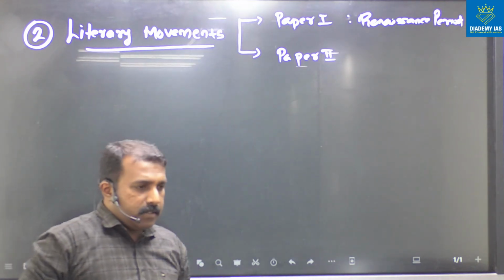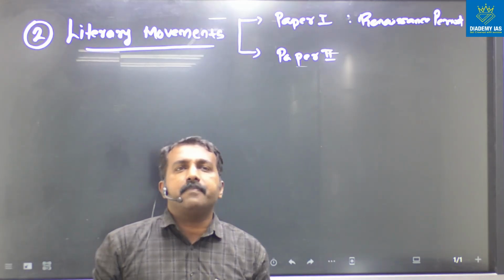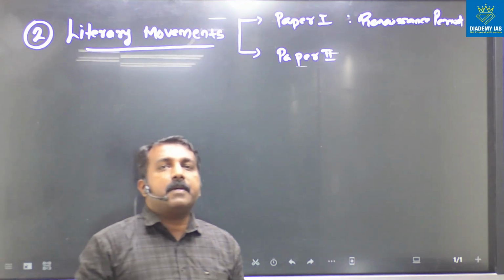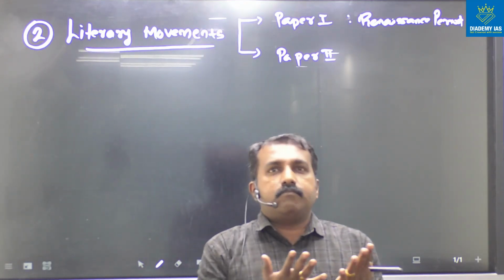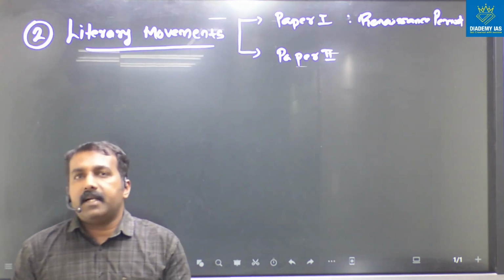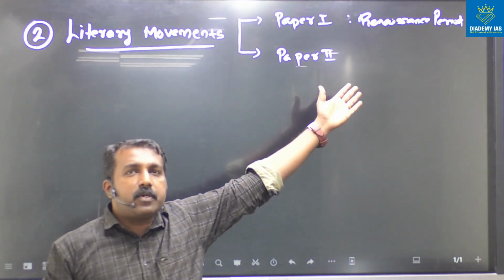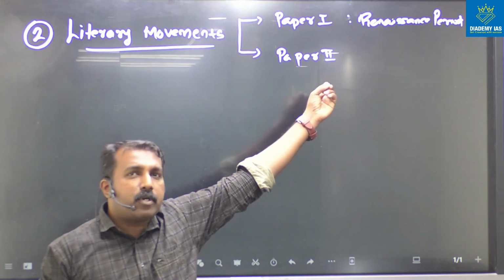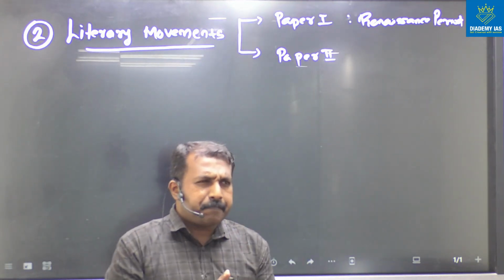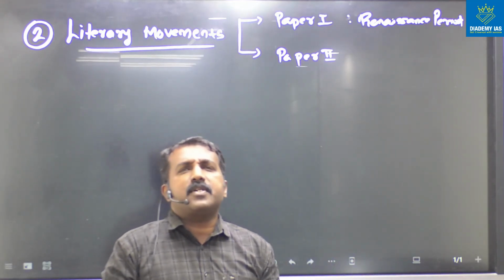Actually, we know that in English literature, the history starts from the period of Anglo-Saxon itself, right? But in the syllabus, we have only the Renaissance period onwards. That is the important point you have to understand. But before that, you can go through any one textbook on the history of English literature.